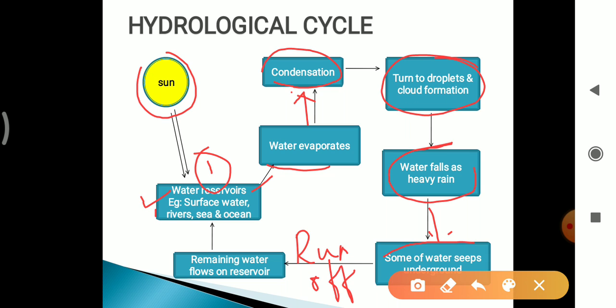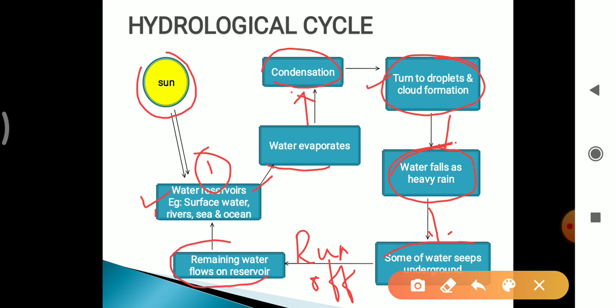The million tiny droplets form the clouds. After cloud formation, water falls as rain. Some of the water seeps underground, and the remaining water runs off to the reservoir. This is how the cycle goes on and on.